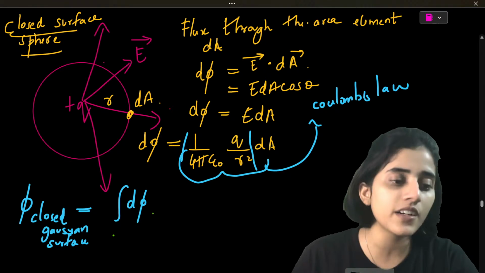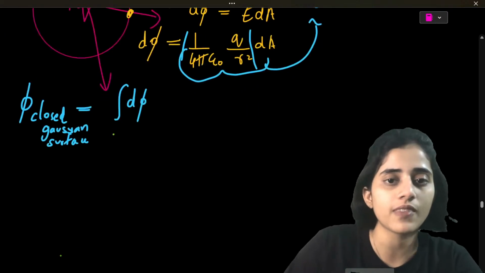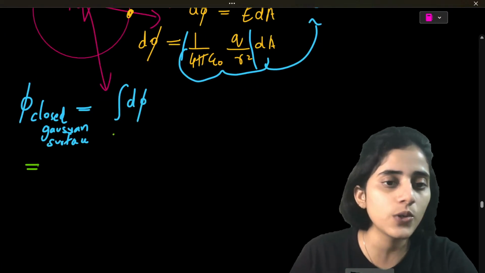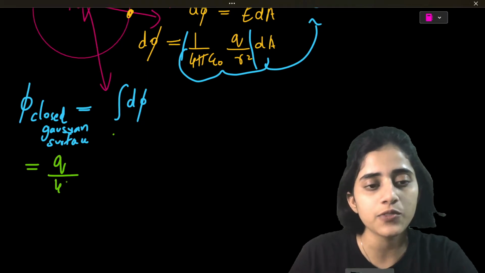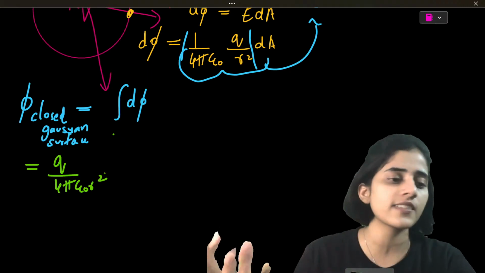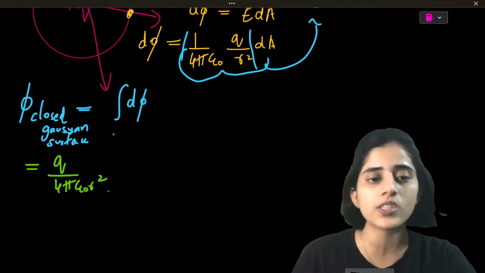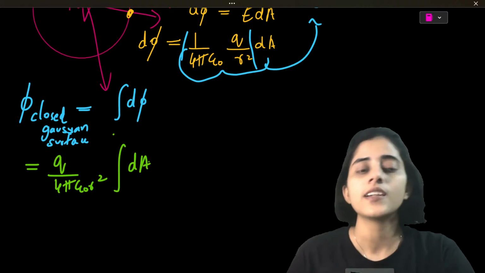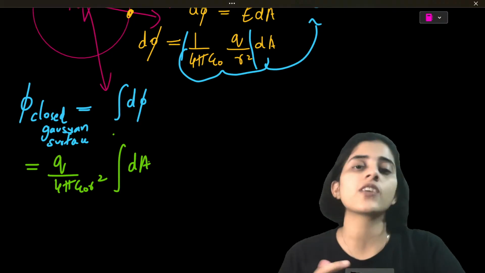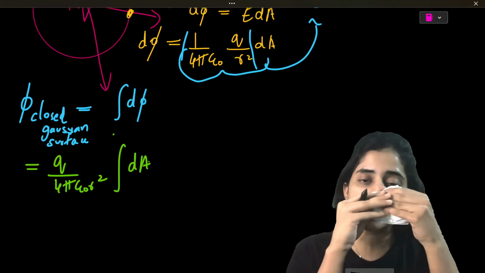What will the integral of d phi be? It's going to be q by 4 pi epsilon naught r square, integral of dA; these are all constants, so they go out. Now, our Gaussian is a sphere.